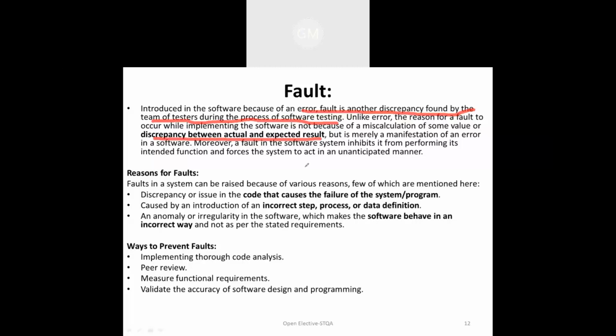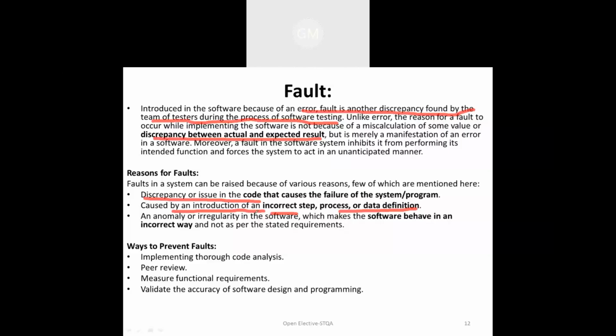Now, what are the reasons for this fault? First reason is a discrepancy or issue in the code that causes the failure of the system or program. Second, it can be caused by introducing incorrect steps, process or data definition. Third is an anomaly or irregularity in the software, which makes the software behave in an incorrect way or not as per the stated requirement. That is called a fault.